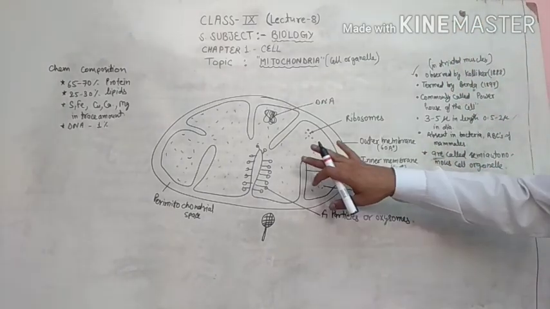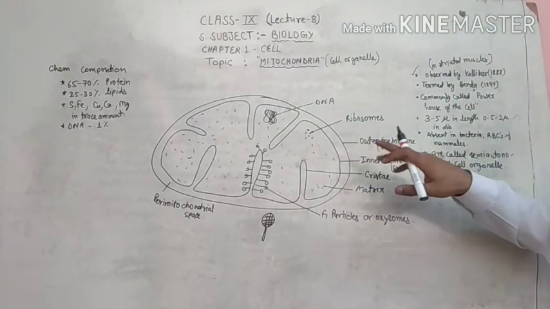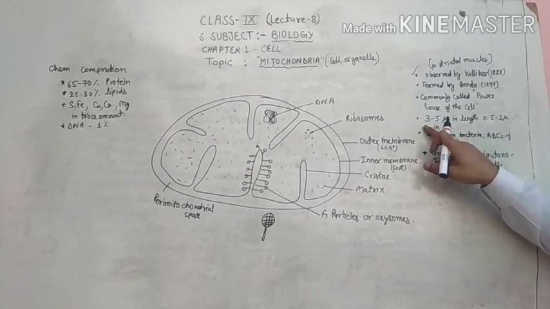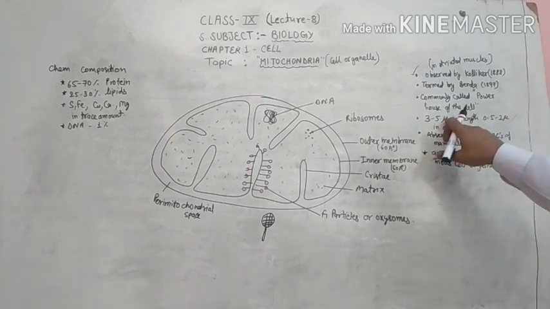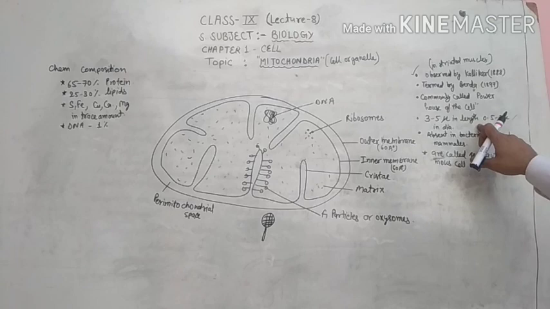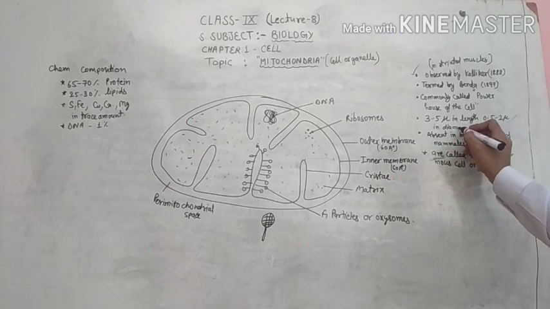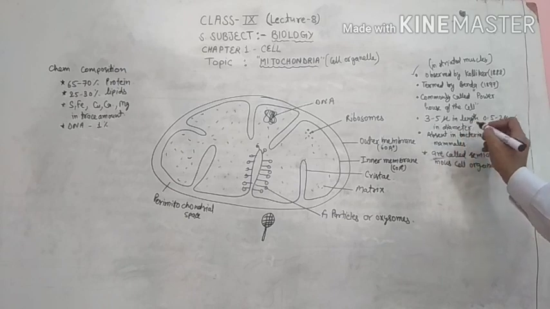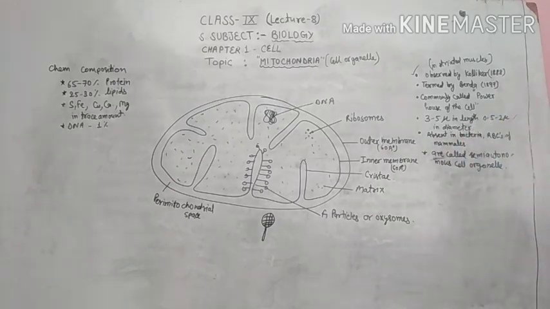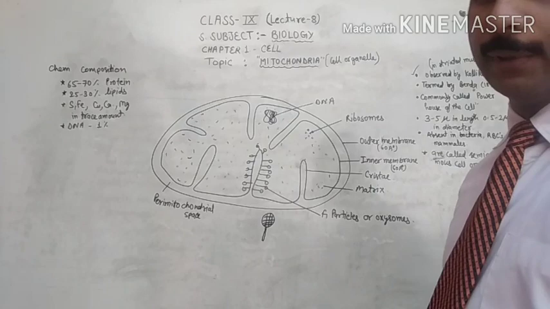About the size of the mitochondria: it is 3 to 5 micron in length and 0.5 to 2 micron in diameter. Mitochondria are absent in bacteria, which are prokaryotic cells, and in RBCs of mammals.